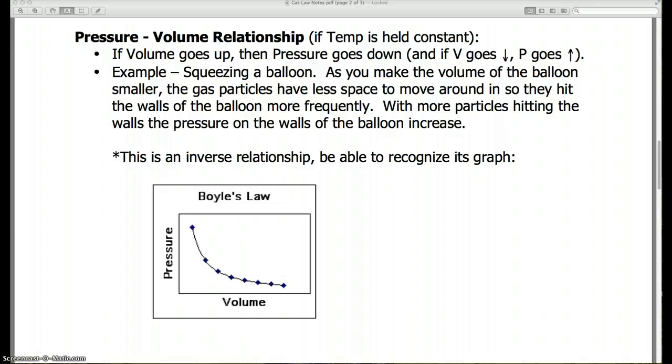This is an inverse relationship, meaning if one goes up, the other goes down. So they do opposites. And again, you should be able to recognize its graph. This is called Boyle's law. And we'll do a lab near the end of the school year regarding Boyle's law.